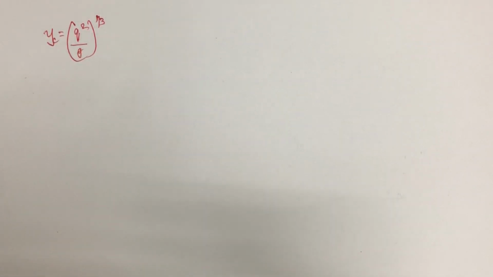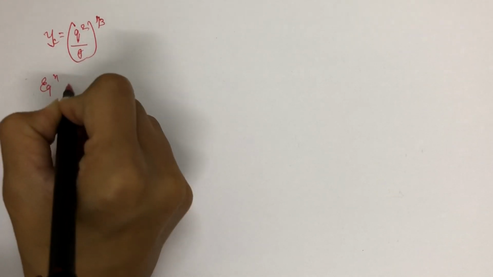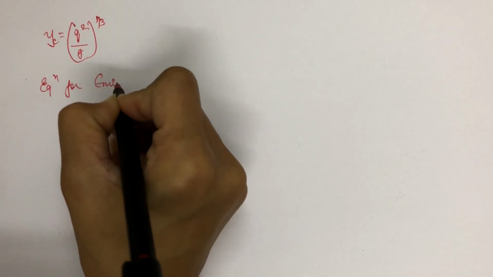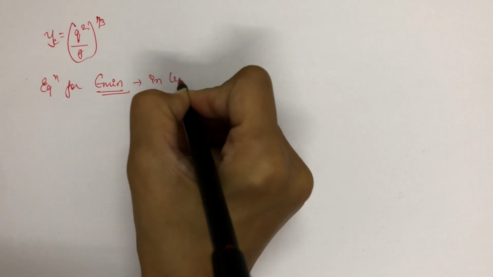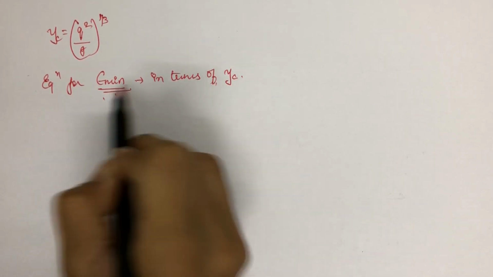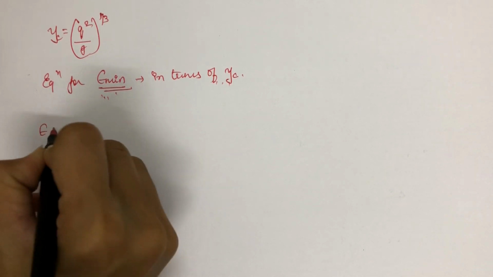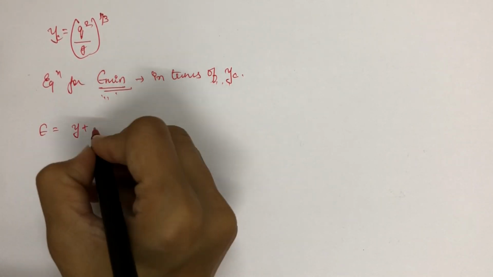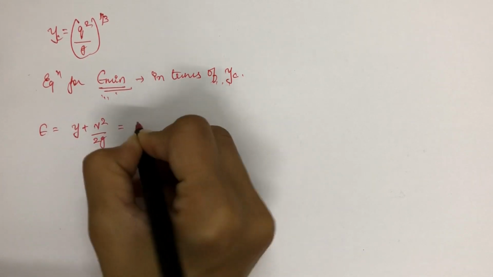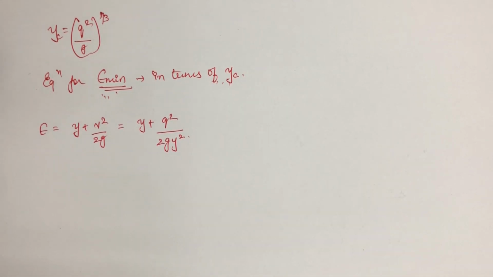Okay, so now we are going to derive the mathematical equation for minimum specific energy in terms of critical depth. We need to derive the relationship between E minimum and yc. Specific energy E is given as y plus v square by 2g, which equals y plus q square upon 2g y square, as we studied in our previous video.